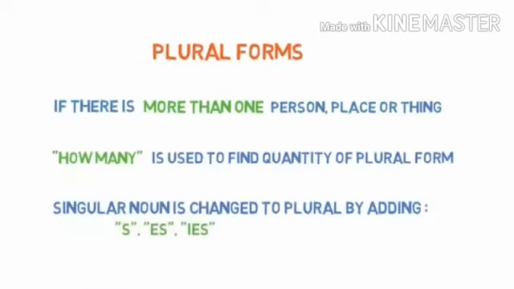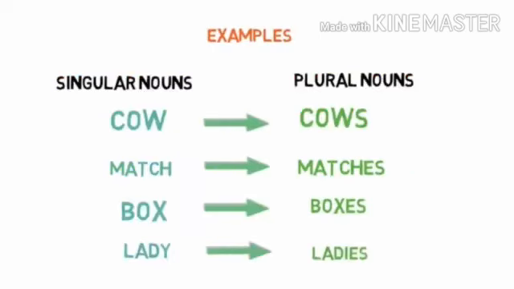Now let's see the plural form. If there is more than one person, place or thing involved, then we call them plural nouns. How many is used to find the quantity of plural form. A singular noun is changed to a plural noun by adding s, es or ies at the end. Let's see examples of singular and plural nouns. Cow, its plural form is cows. Match has matches. Box has boxes. Lady has ladies. See the s, es and ies at the end of the plural nouns in the examples.